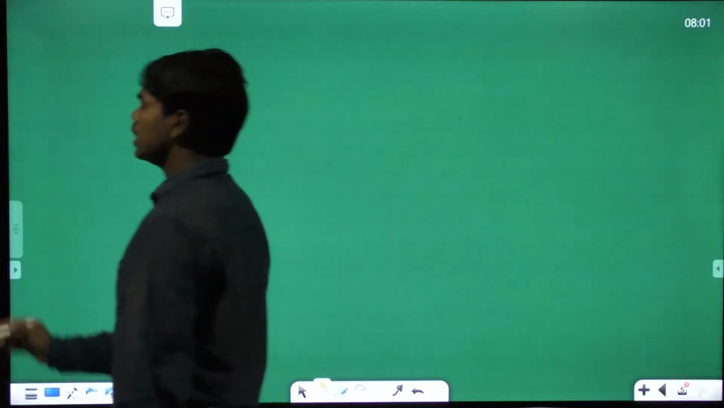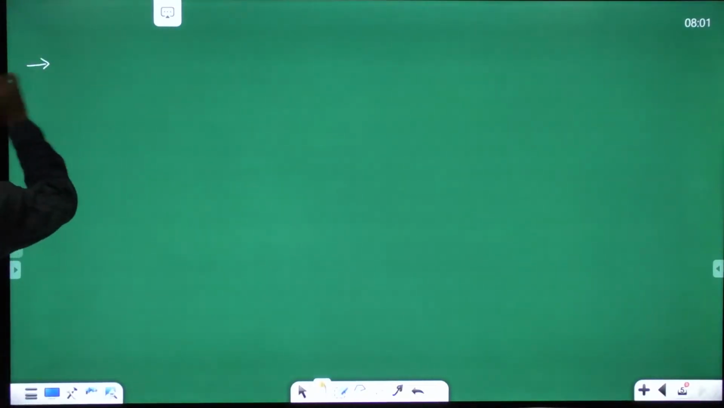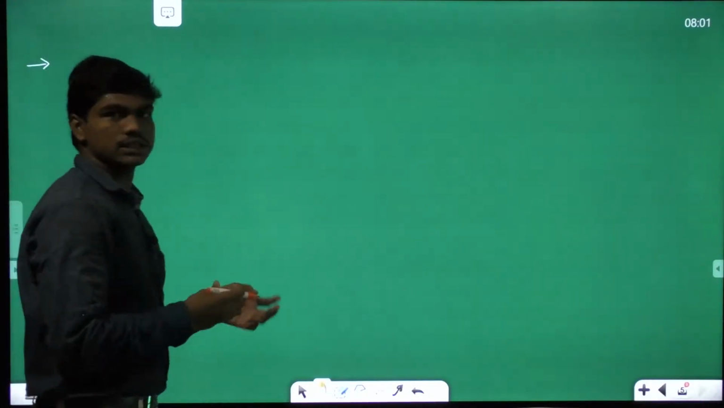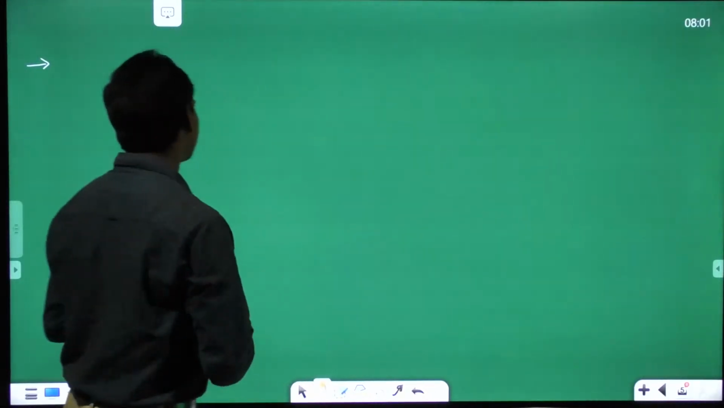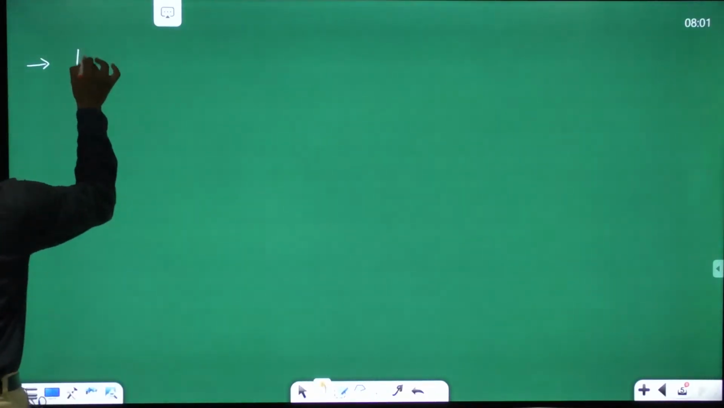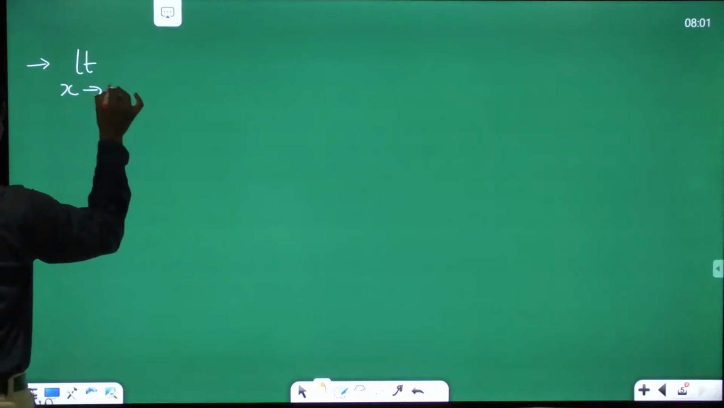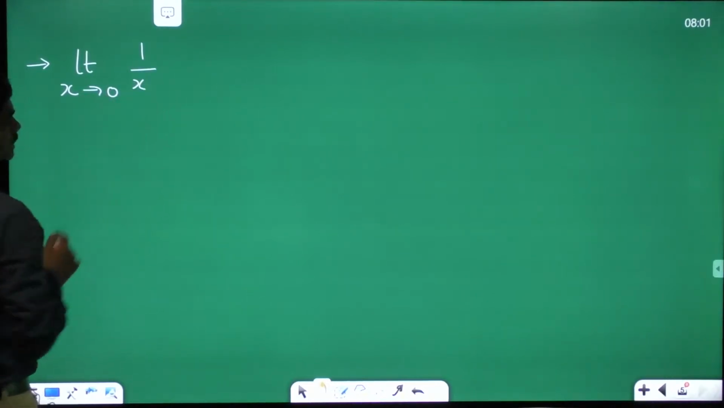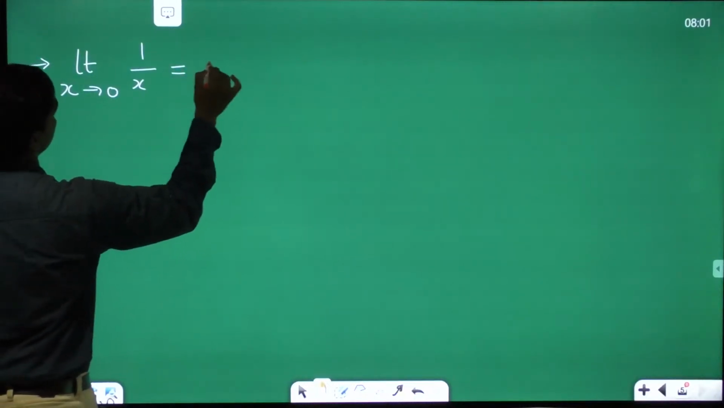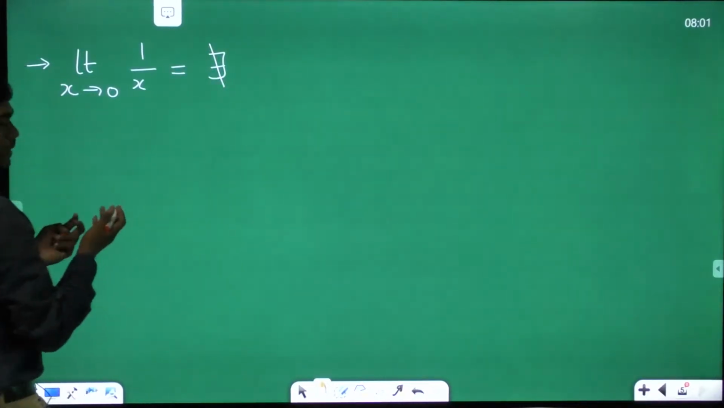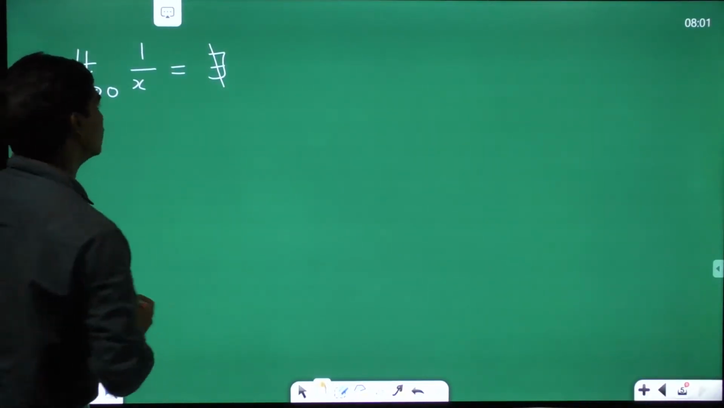Okay, so now we have seen this particular question on limits. Now next question will go for continuity. Limit x tends to 0, 1 by x. Is this function continuous? Basically, no. We have discussed this limit does not exist as well. This 1 by x function is not continuous at x equal to 0.